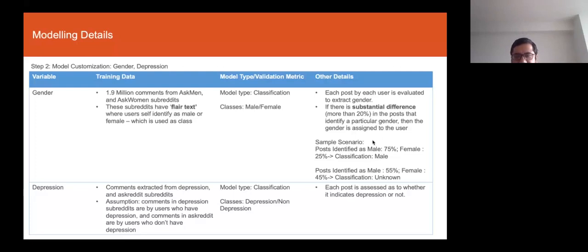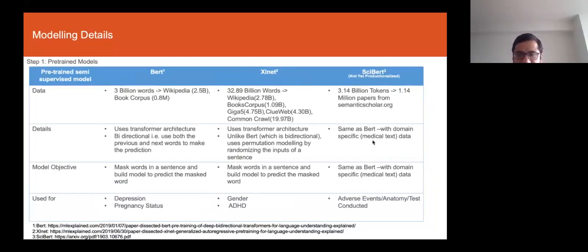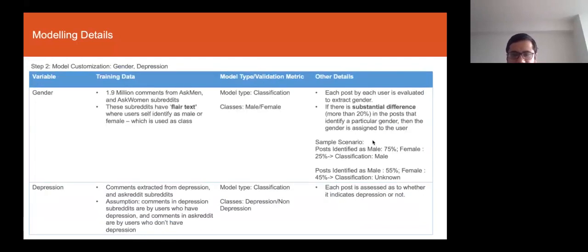One is depression, which maps to all the data that is in the depression subreddit. And then we have the non-depression class, which is all the comments that are posted in the Ask Reddit subreddits. So then it becomes a classification problem. I use this data to customize the pre-trained models that we had used, BERT, XLNet, and SciBERT, to build a classification model to see whether a certain piece of text indicates that the user is suffering from depression or not.